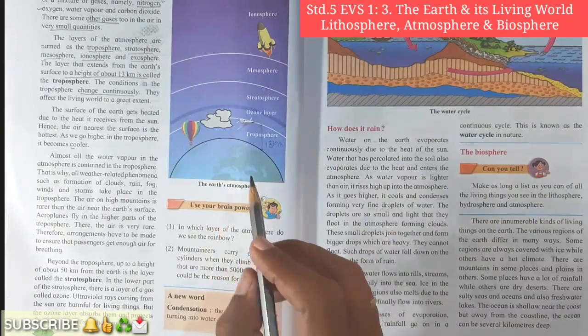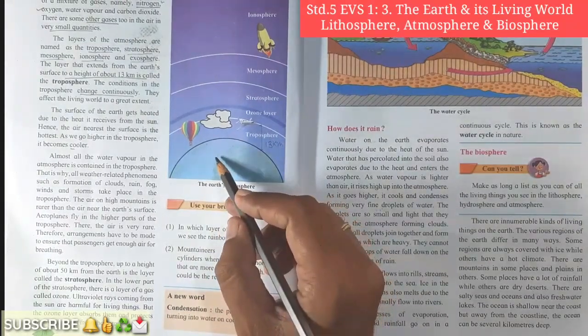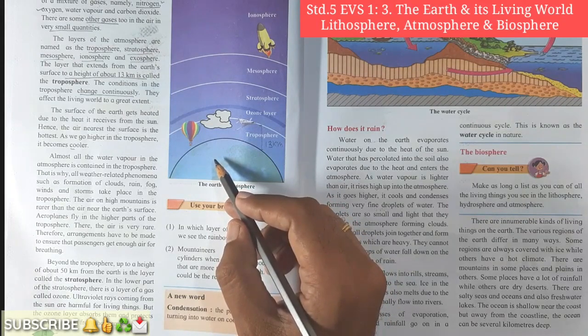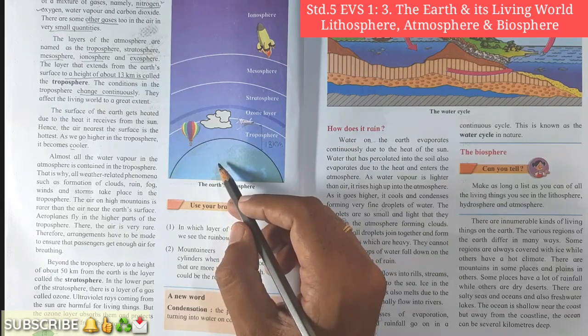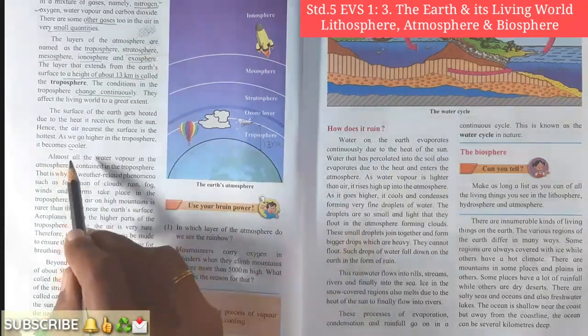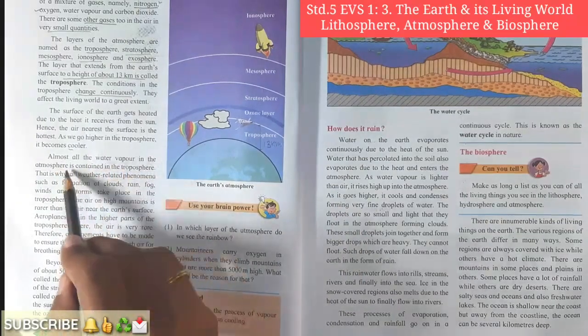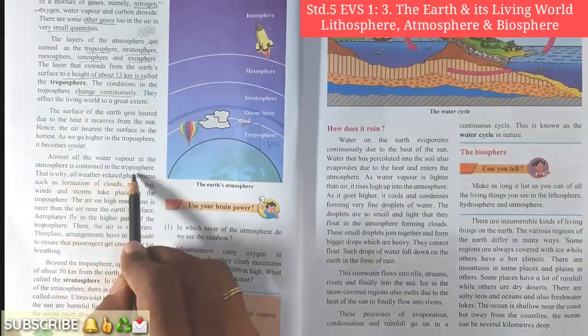Okay student, yes, we know that when we go on mountains or hills, the temperature keeps decreasing. We see cool temperature there, and it happens because of the altitude. Altitude means height. When we go up and up, the temperature becomes low. Now let's move forward. Almost all the water vapor in the atmosphere is contained in the troposphere.